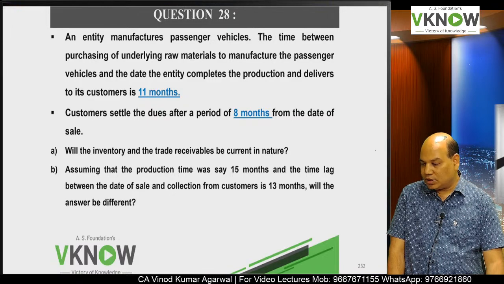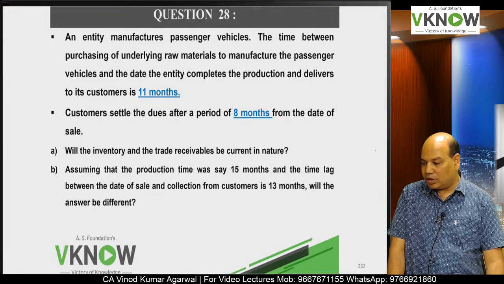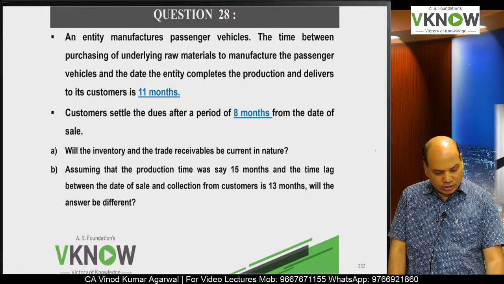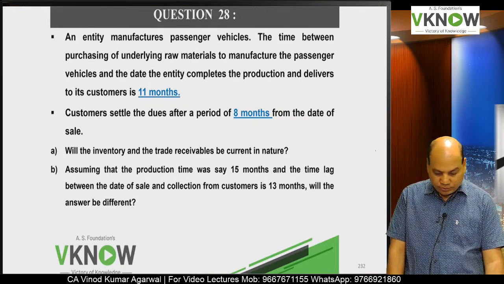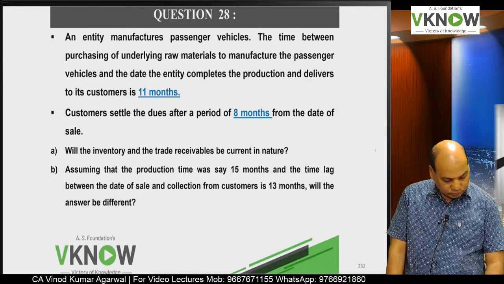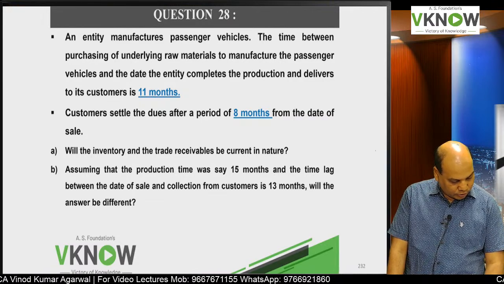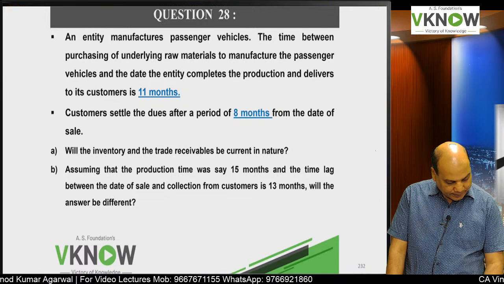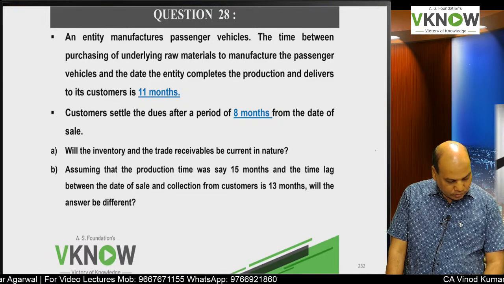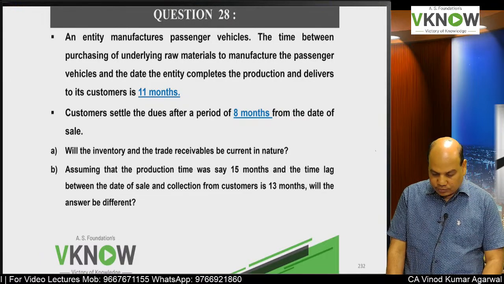So 11 plus 8, 19 months. A. Will the inventory and trade receivable be current in nature? I think we have done a similar problem. That was question number 24. Yes, 24.